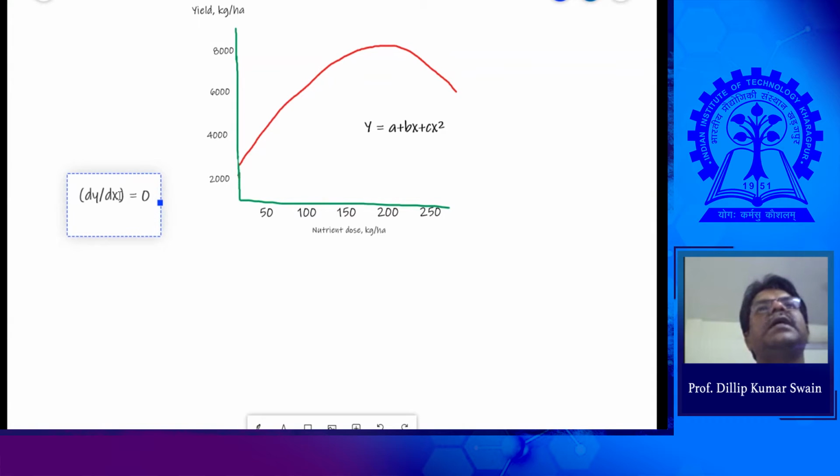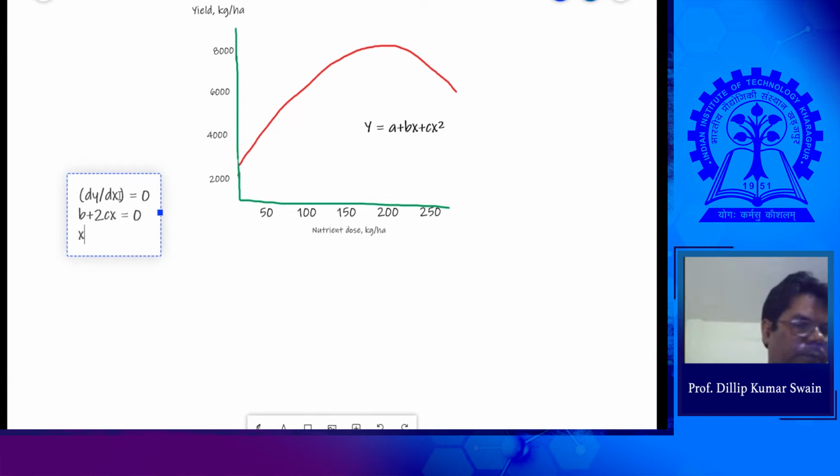So dy by dx is equal to b plus 2cx. That means b plus 2cx is equal to 0. That means x is equal to minus b by 2c.